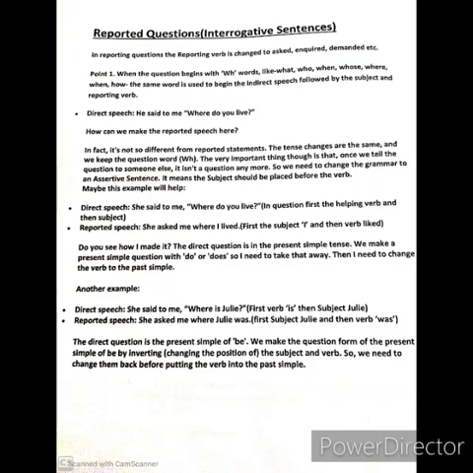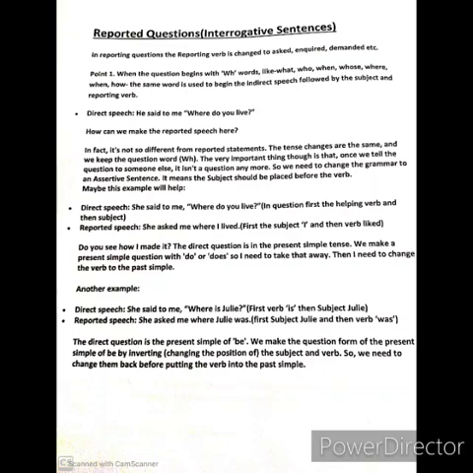Another example. She said to me, where is Julie? First the verb is, then the subject Julie in the question. That means in an interrogative sentence, first we write the verb and then we write the subject. But in reported speech, she asked me where Julie was. So you notice the change. I have changed the tense. Simple present became simple past. But in case of indirect speech or reported speech, first I wrote the subject and then the verb. First the subject Julie and then the verb was.